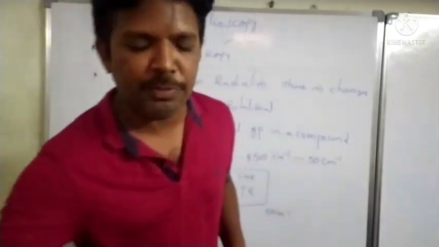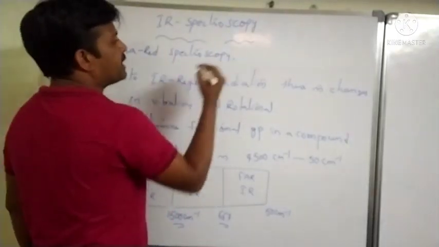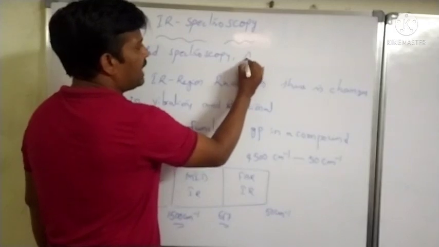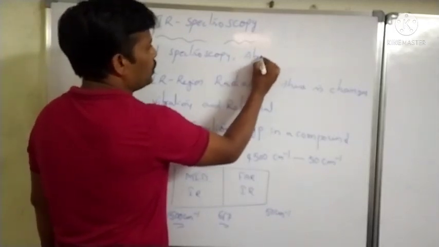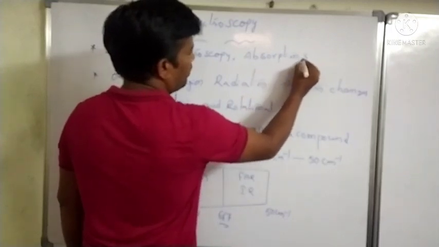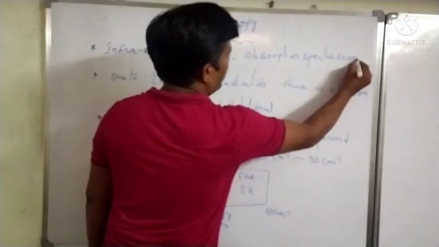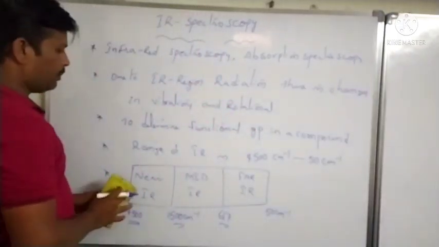Another important point is that IR spectroscopy is also called absorption spectroscopy.